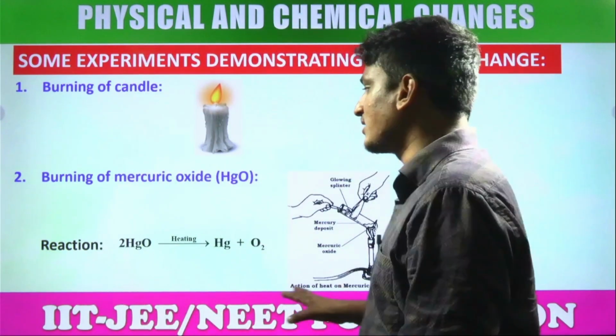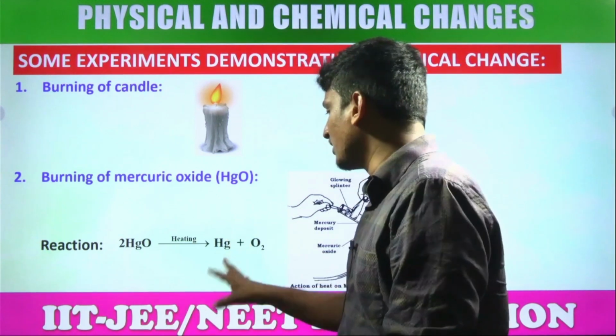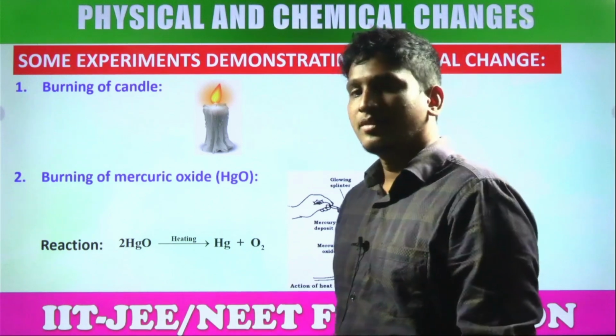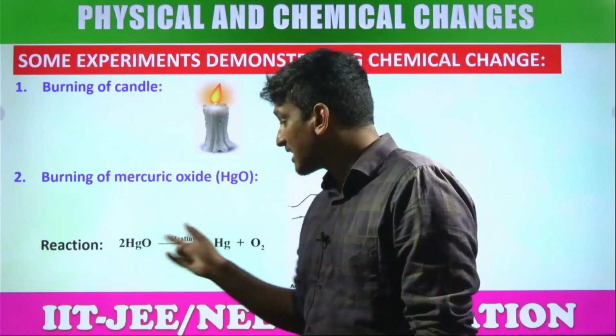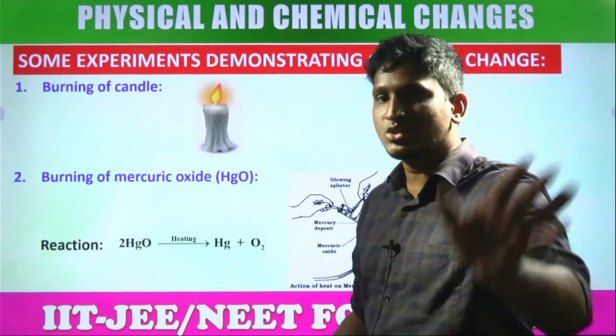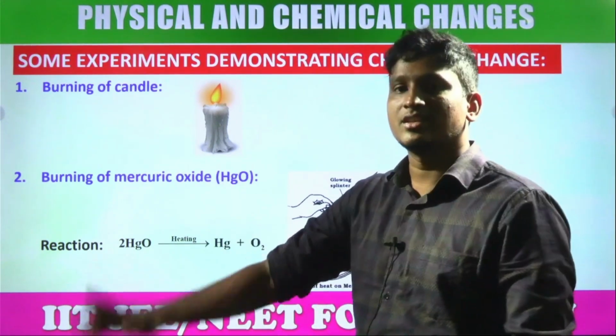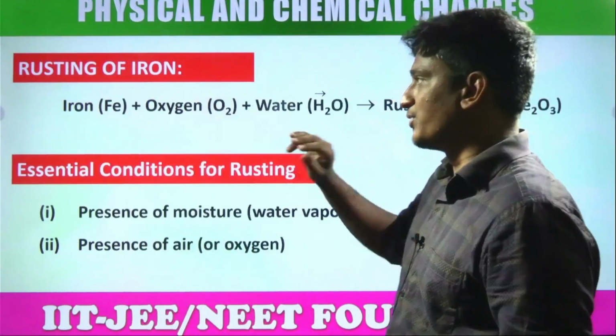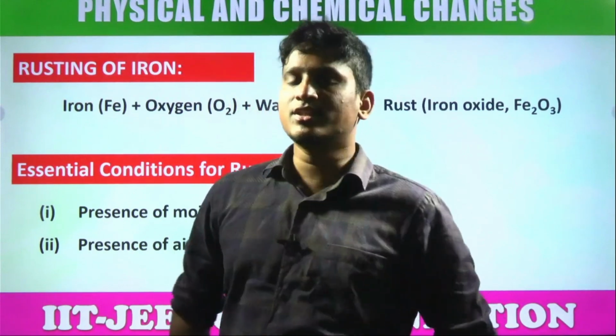Burning of mercuric oxide: red mercuric oxide converts into mercury and oxygen gas. Look at the reaction, a decomposition reaction, yes sir, no. Of course the color is changing, but can you call this a physical change? No. The formula is also changing, yes sir, no, students. That's why it is a chemical change. So next, the last one: rusting of iron.